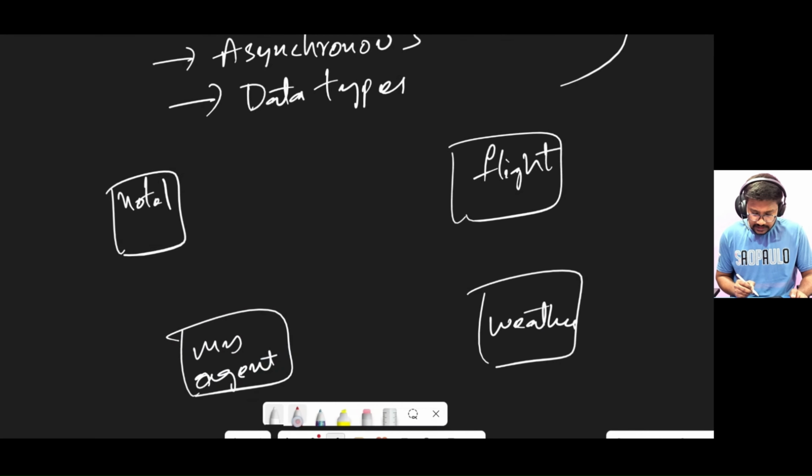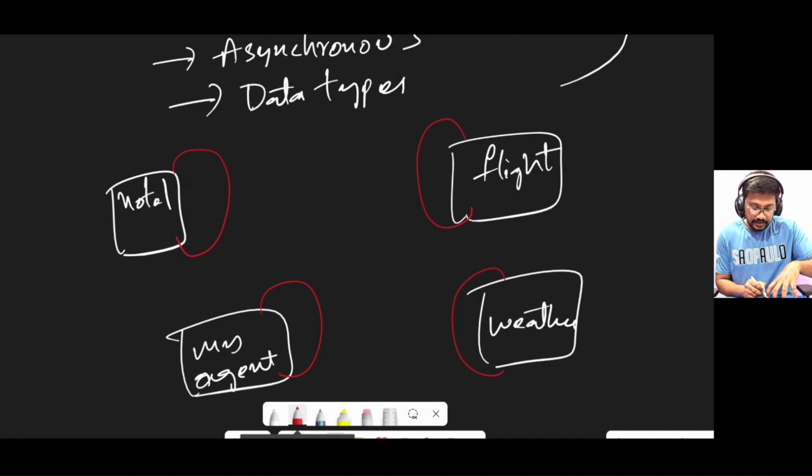Now this A2A protocol is a wrapper around each agent, so that the A2A protocol takes the job of communicating with the agent and responding back to the other agent. That's what this A2A protocol will do.